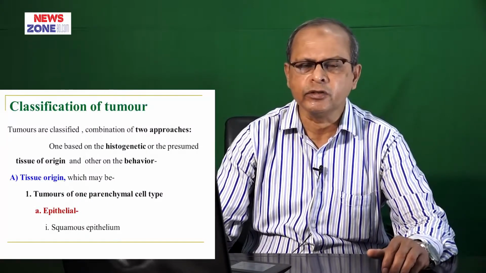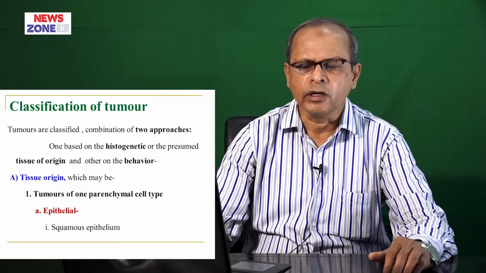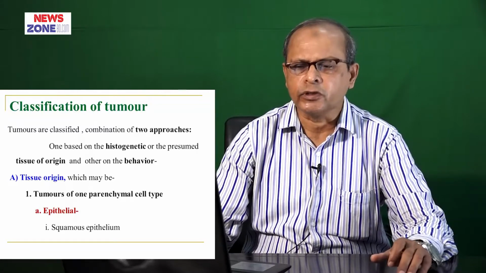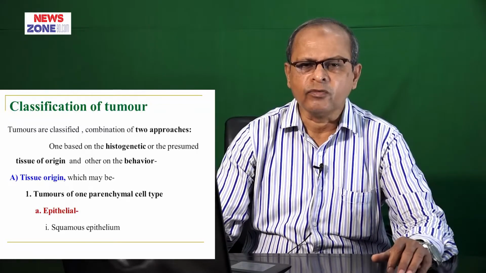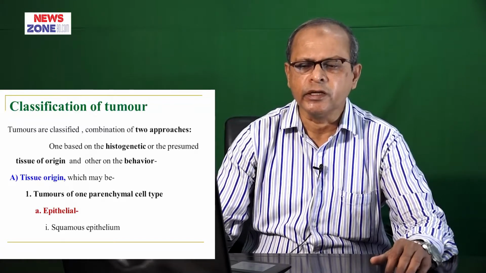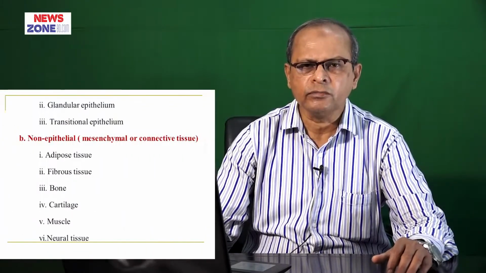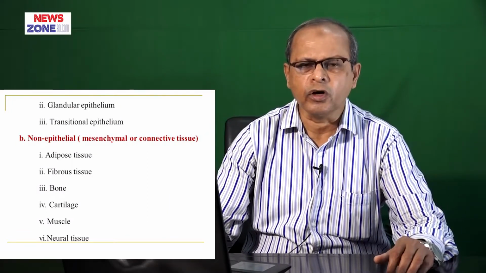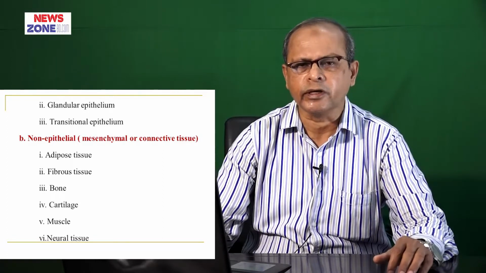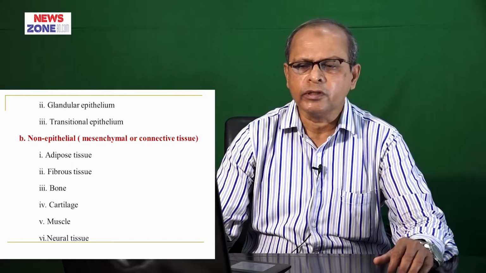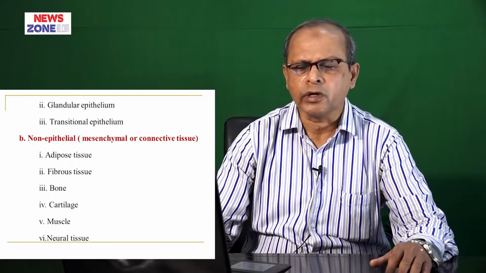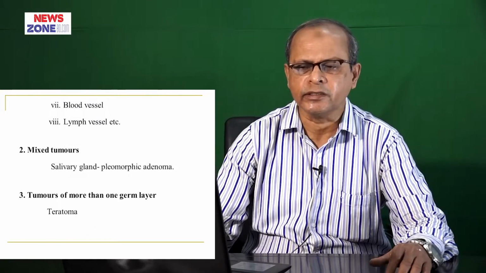Neoplasia is usually classified on the basis of two things: one is tissue origin, another is behavior. On the basis of tissue origin, there are tumors of parenchymal cells, for example, epithelial tumors such as squamous epithelium, glandular epithelium, and transitional epithelium. Another is non-epithelial, that is mesenchymal or connective tissue origin, for example, tumors arising from adipose tissue, fibrous tissue, bone, cartilage, muscles, and neural tissue. Another is blood vessels and lymph vessels.